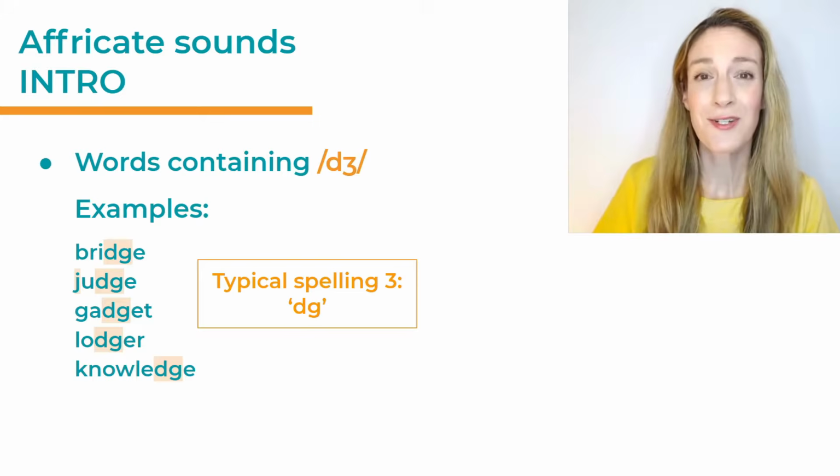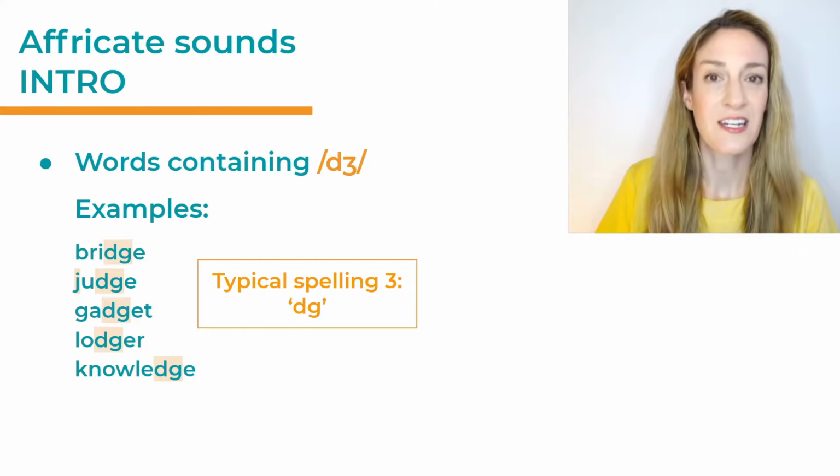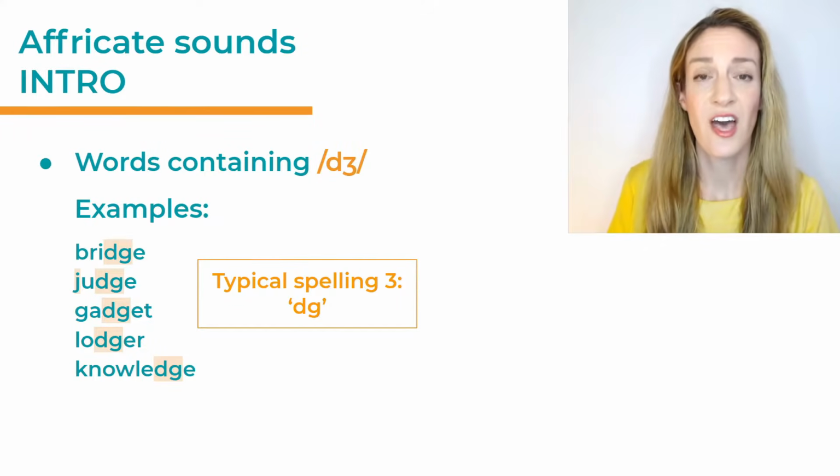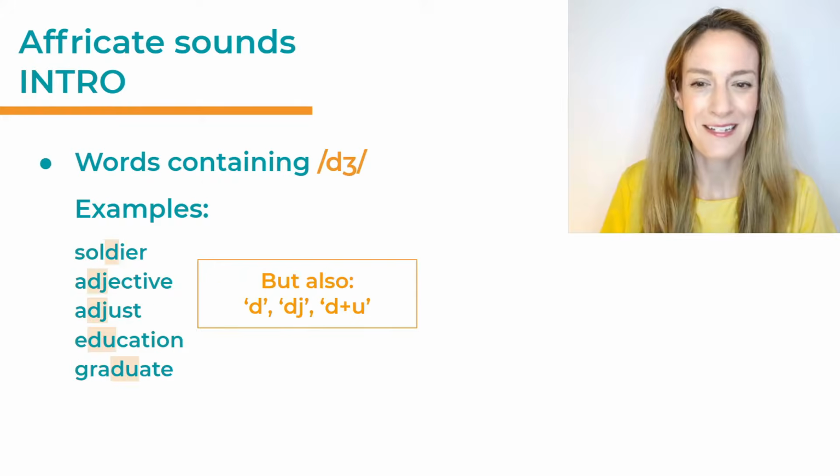Actually, I just wanted to say the word judge has j twice. We have a J at the start, and that is the sound j, and then D and G, and that is also a j. So here you have a j, a j to form the word judge. But there are some more spelling patterns.